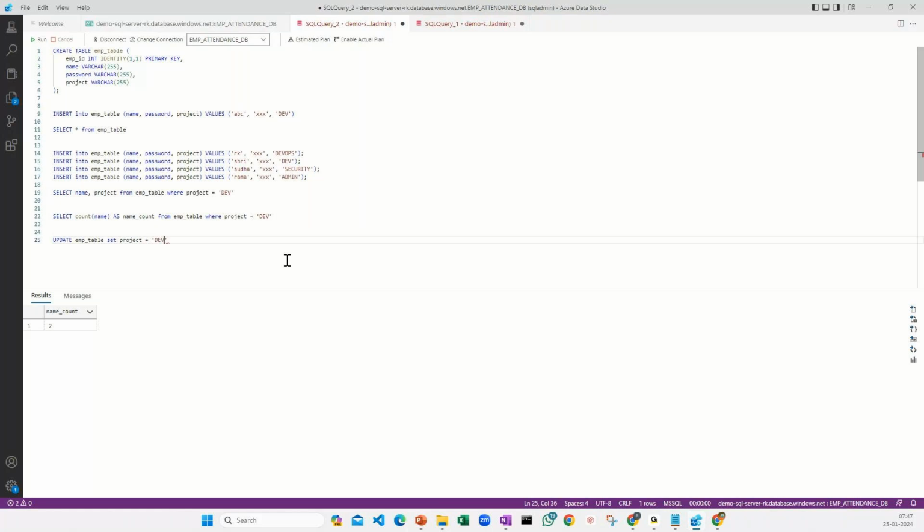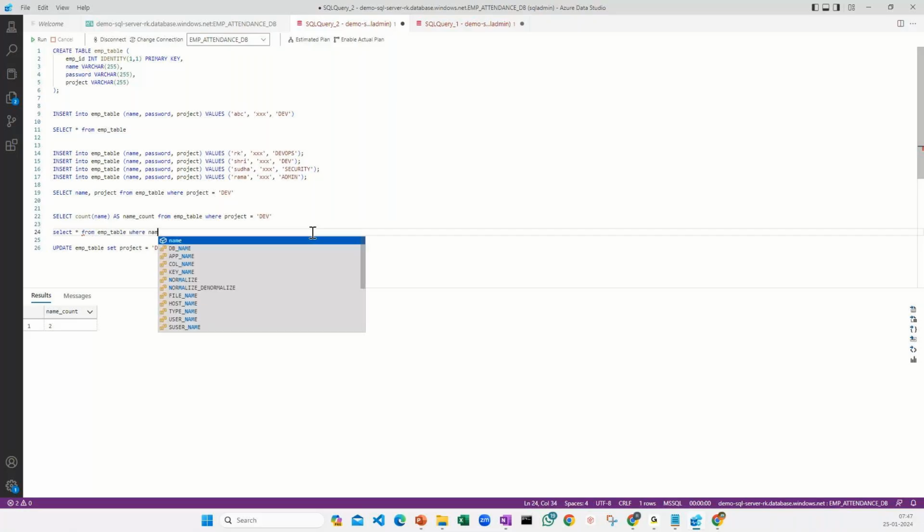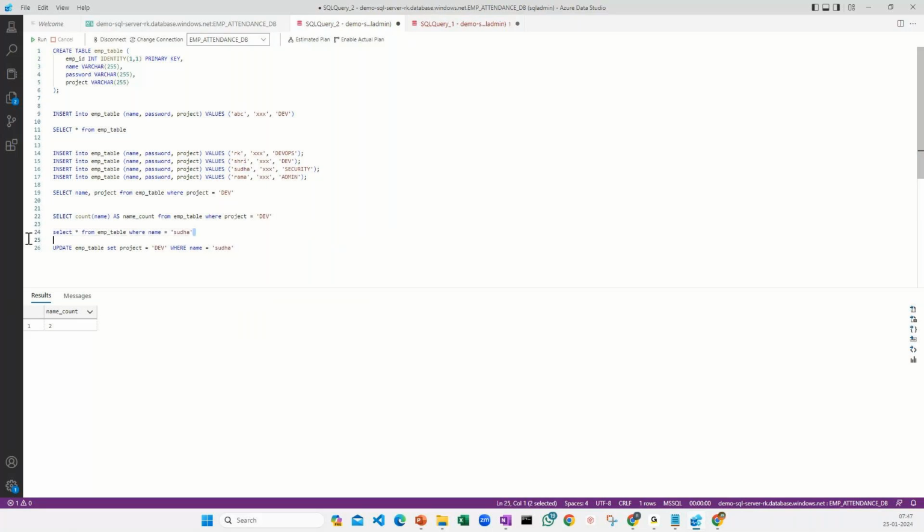Okay, where name is equal to Sudha. Okay, I'm going to run this one. Let's see. Currently if I run only this command, select star from employee table where name equal to Sudha, let's see what is going to happen. It's just selecting, so I can see this project is security.